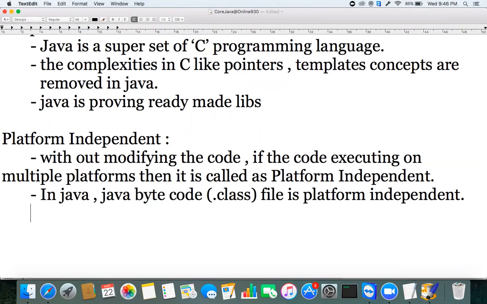Otherwise, once these demo classes are done, I'll upload this text file into the drive folder. I'll share the drive folder with you, as well as the examples you're developing in the classroom. Every day those examples I'll also place into the drive folder, once you start the practical part. Okay, we've seen what exactly platform independent is.